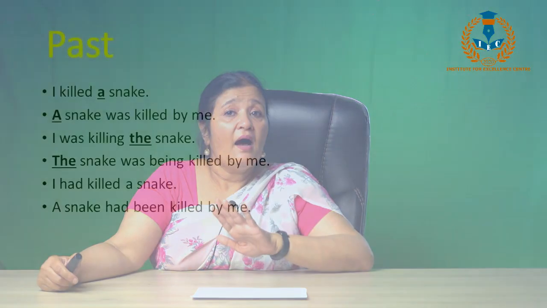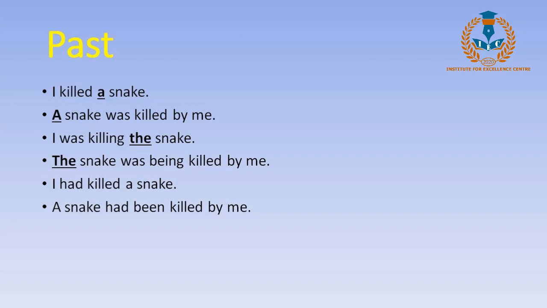So what we do is, I had killed a snake. I have killed a snake would have been, a snake has been killed by me. Yes, this is something that you have to remember. I had killed a snake becomes a snake had been killed by me. We'll go back to the present. If it had been, I have killed a snake, the passive would be, a snake has been killed by me.